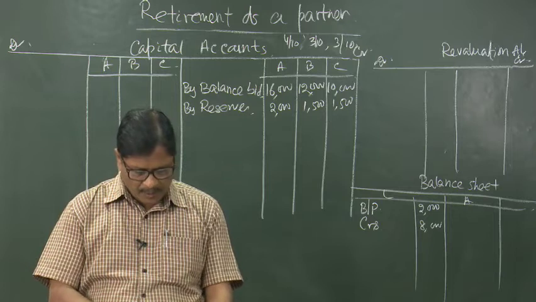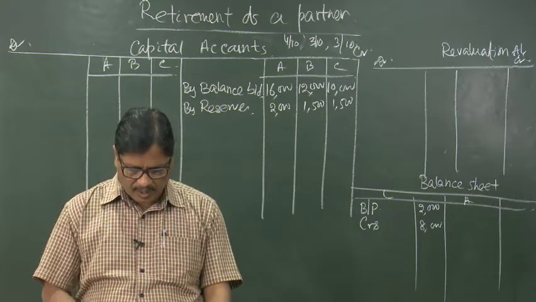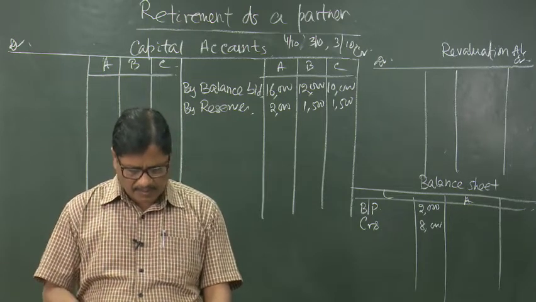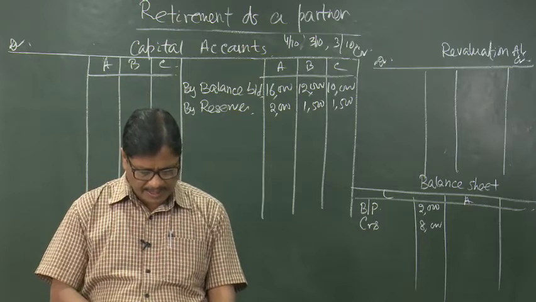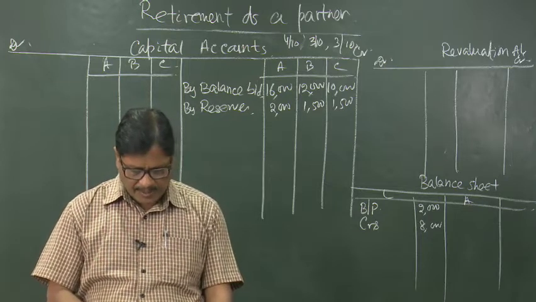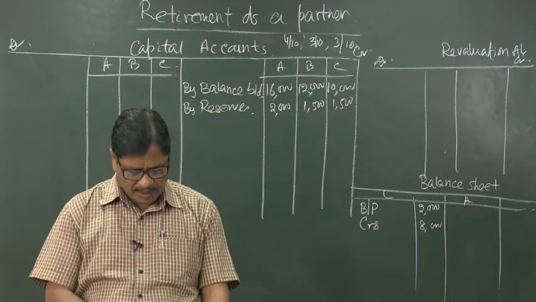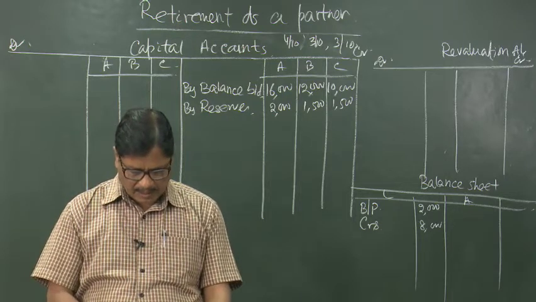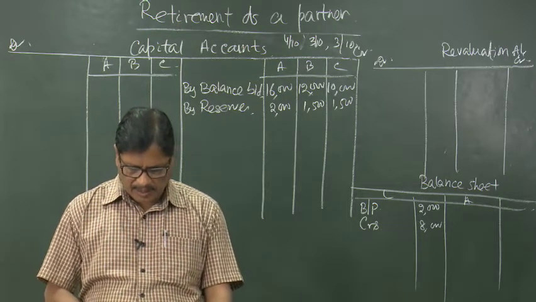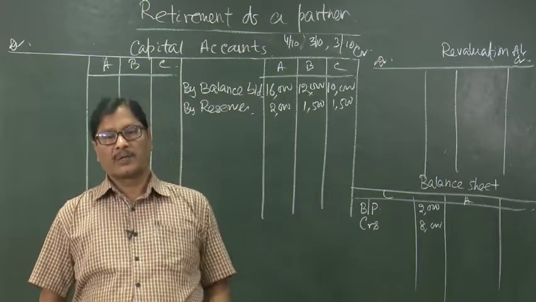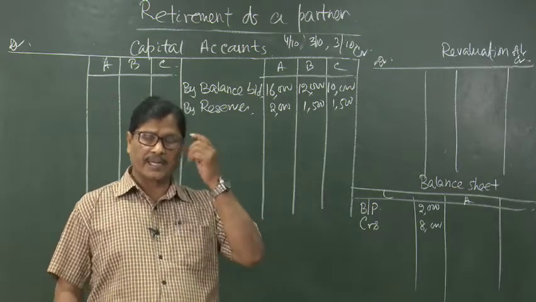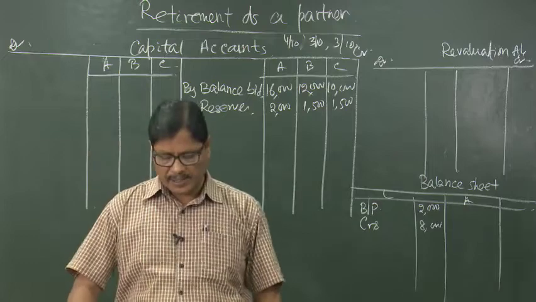The amount payable to B is to be paid in 3 equal installments, or it will be converted to a loan account having 10% interest. You are required to prepare revaluation account, partners capital account, new balance sheet as on 1st January 2015. So, here there is no mention regarding the new profit sharing ratio.